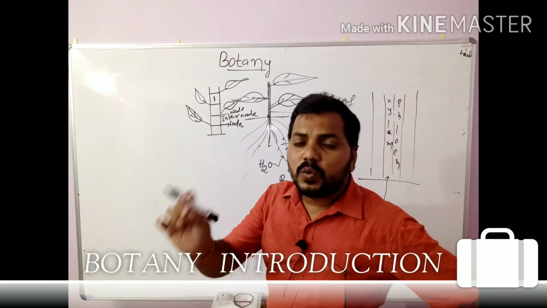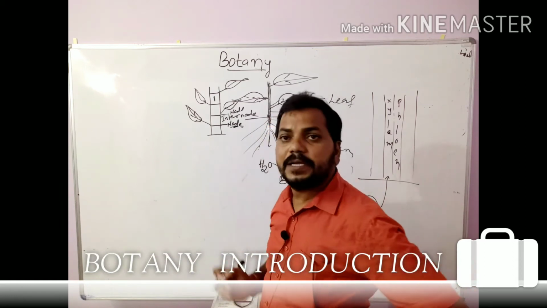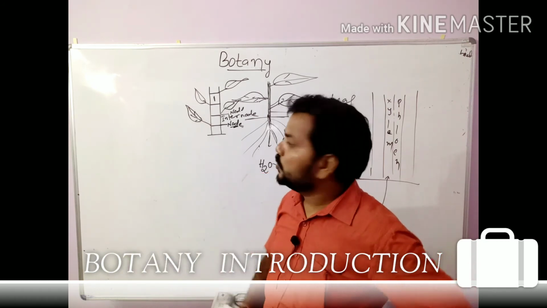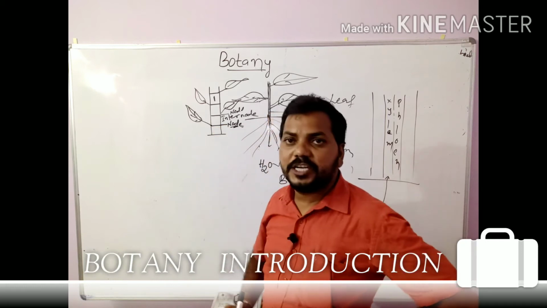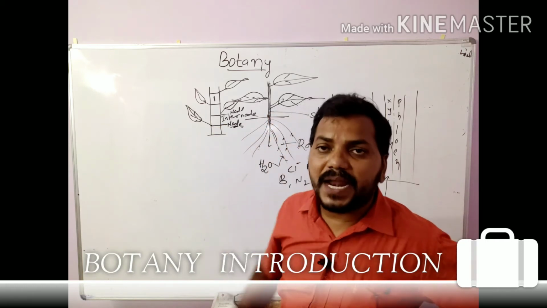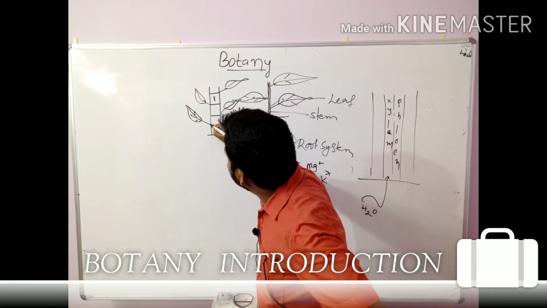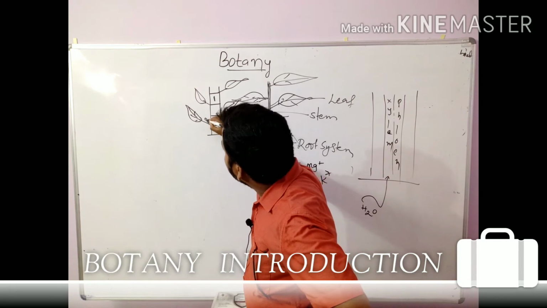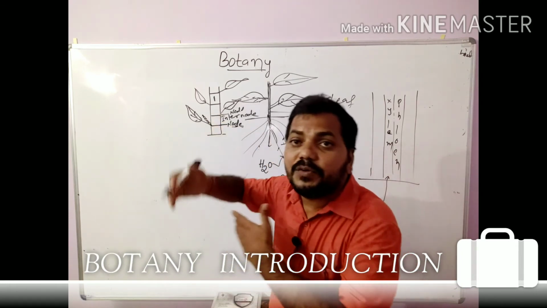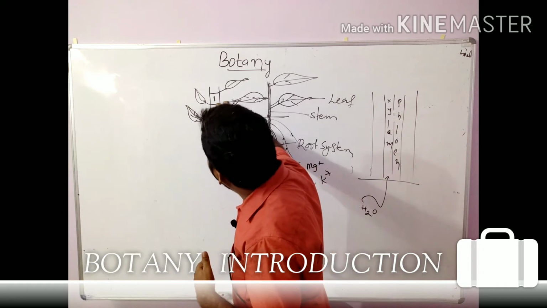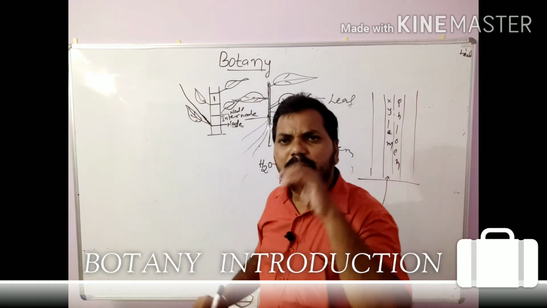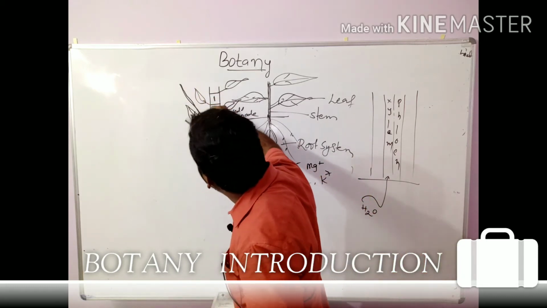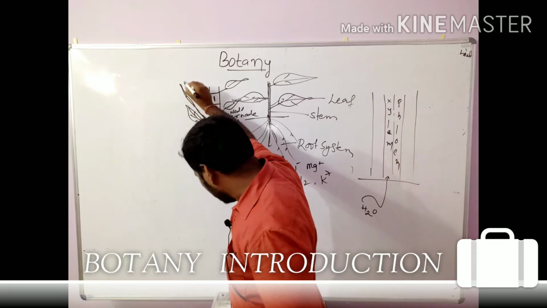Even flowers or branches also grow from this node region. For suppose this is a cell which undergoes division, like this the cells are divided and one branch will grow. A branch is nothing but a stem. Again the branch consists of nodes and internodes.